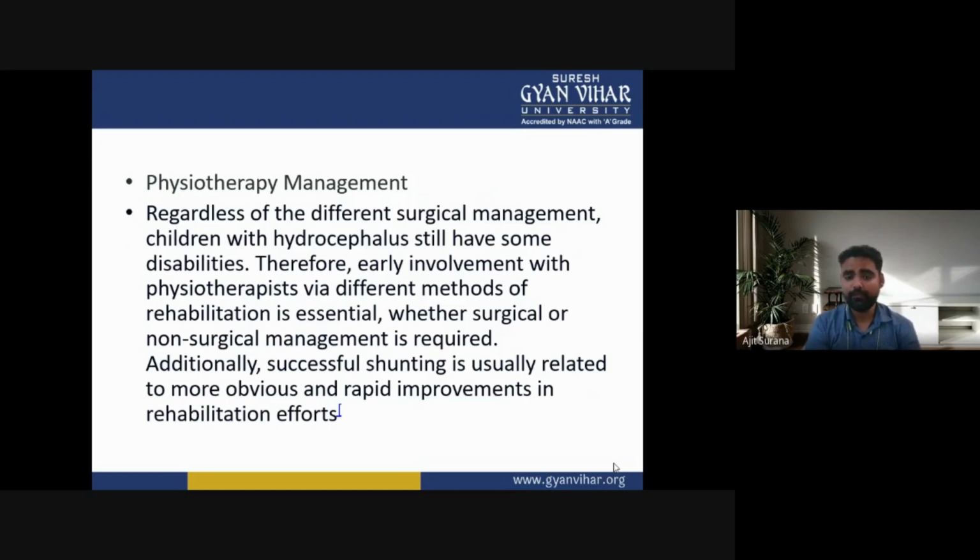So in physiotherapy management of hydrocephalus, regardless of the different surgical management, children with hydrocephalus still have some disabilities. Therefore, early involvement with the physiotherapist via the different methods of rehabilitation is essential, whether surgical or non-surgical management is required.